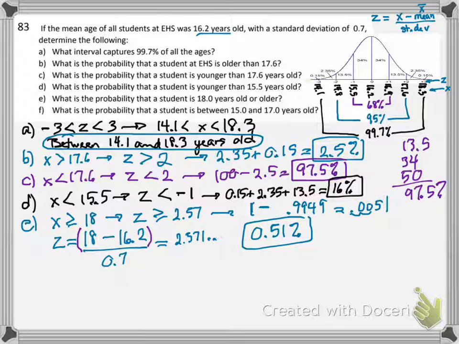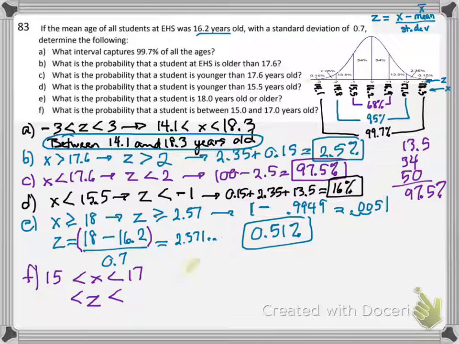Part F. What's the probability that a student is between 15 and 17? I would think that number is going to be pretty high. Between 15 years old and 17 years old. Let's think about the z's that go with that. Oh, unfortunately, if I look at my curve up here, I'm not seeing 15 or 17 anywhere. That means I'm going to have to do a little z number for each of these.